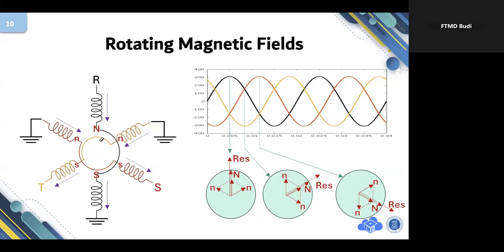The working principle of an AC motor is totally different from a DC motor. In the DC motor, the magnetic field is constant. Constant means that you apply a permanent magnet here. This is north, and this one is south. The magnet is permanent, the magnet is static. That's why the magnetic field is constant like that. But in an AC motor, the magnetic field, indicated by this vector B pointing there, is dynamic. Dynamic means that it rotates.